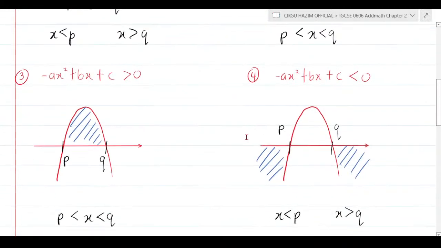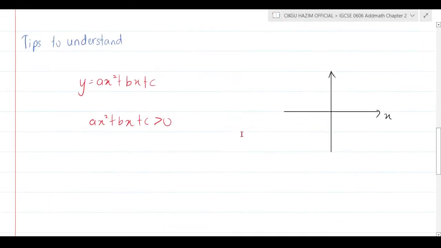Before I explain everything here, I want you to understand a tip. We know that y equals ax squared plus bx plus c. And when they say ax squared plus bx plus c is more than 0, it also means y must be more than 0. So the y coordinate must be positive.